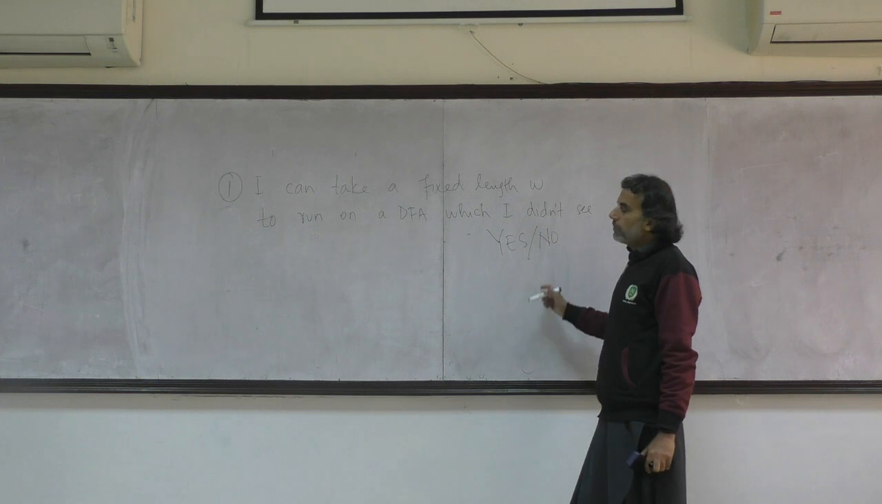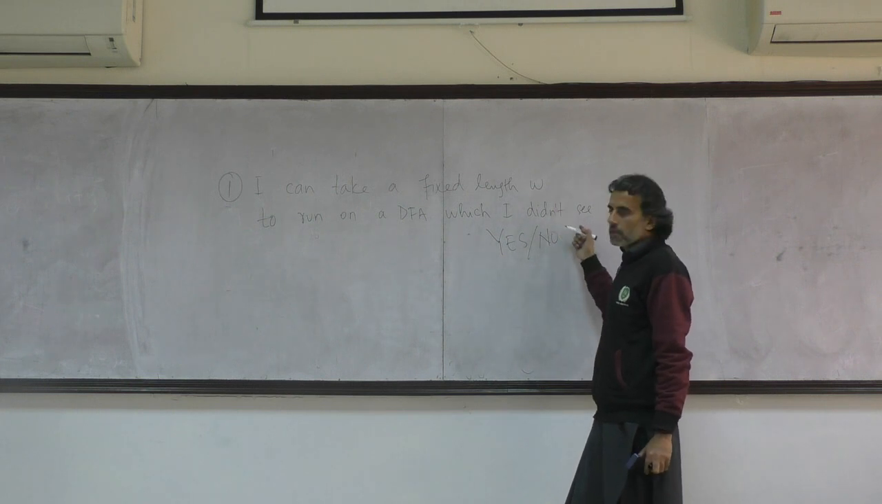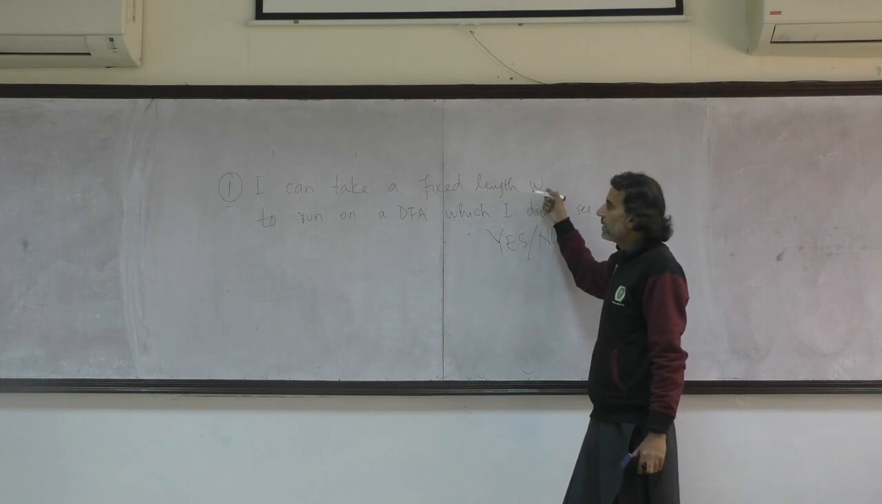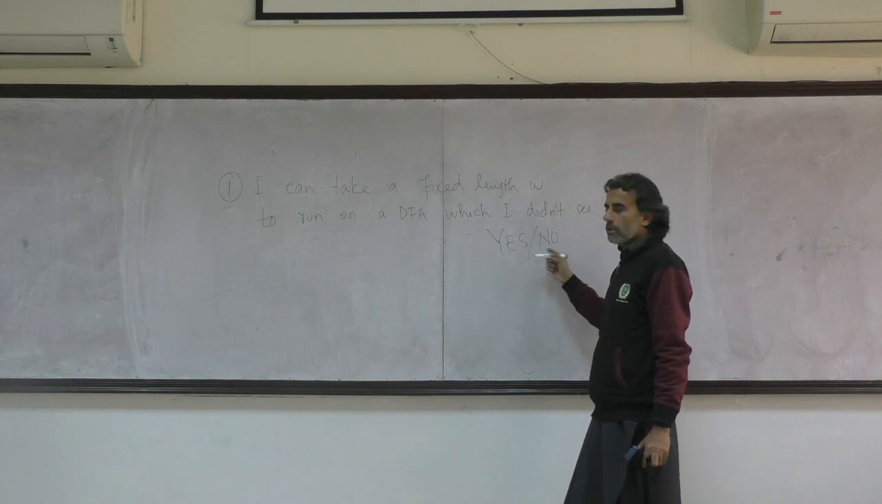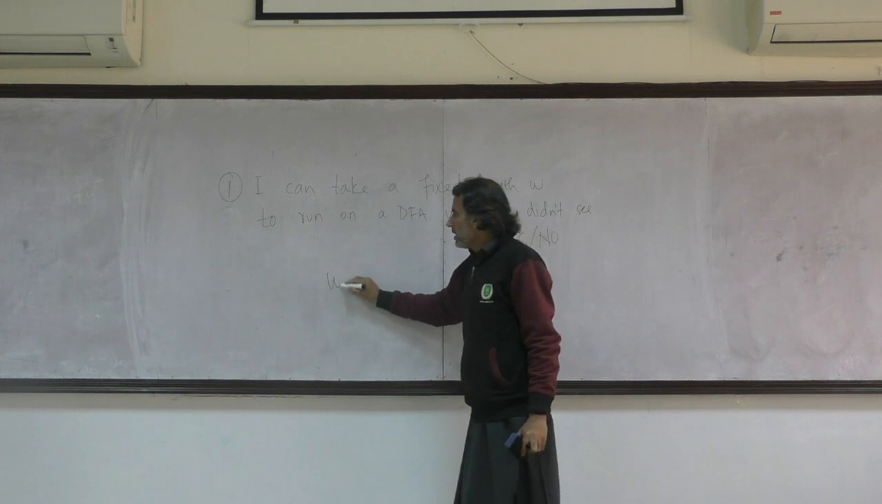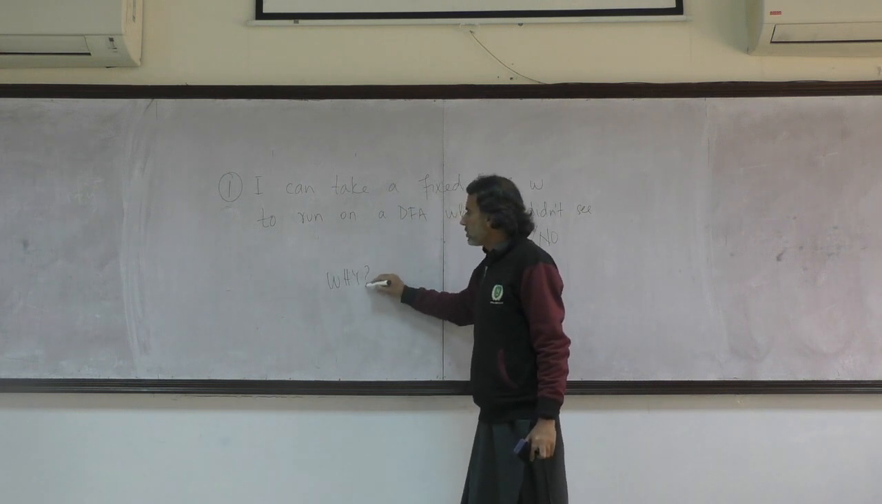So pause the video for a while, ponder upon the statement: can I take a fixed length W to run on a DFA which I didn't see? Can I do this or not? Whatever is your answer, try to figure out the reason. Why is it so?